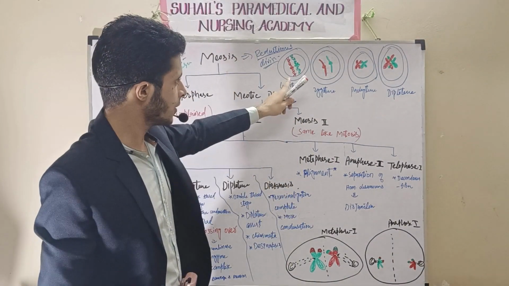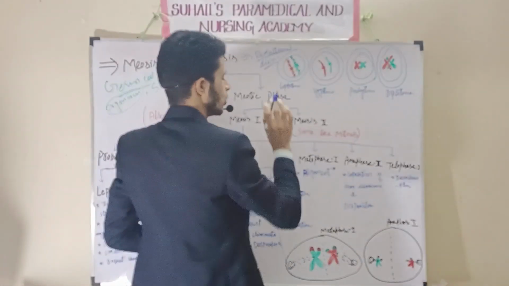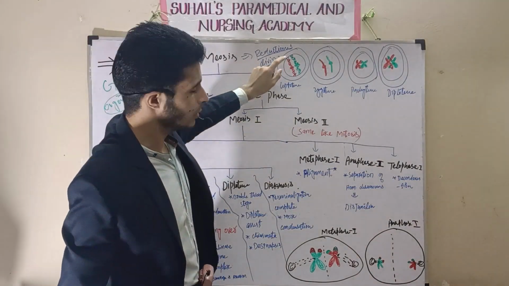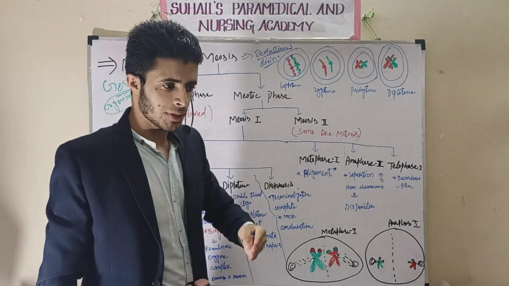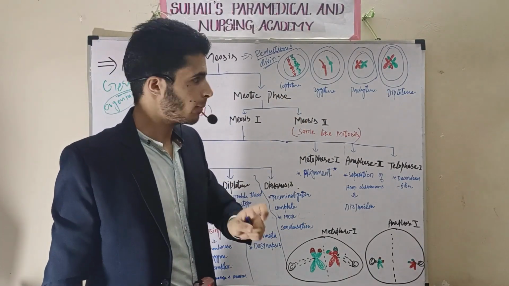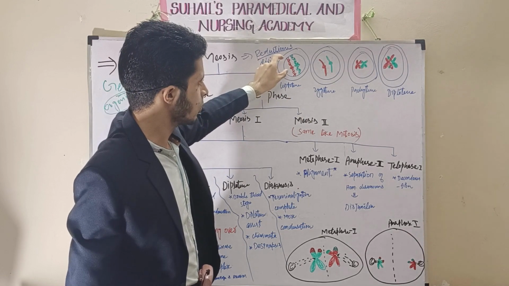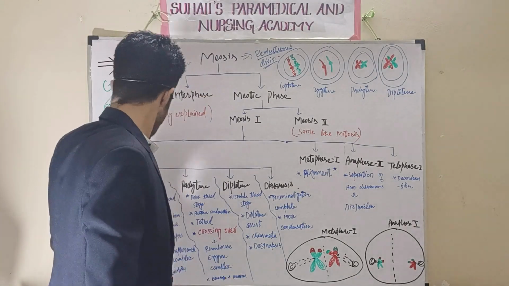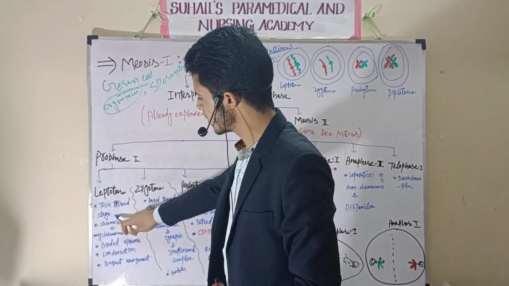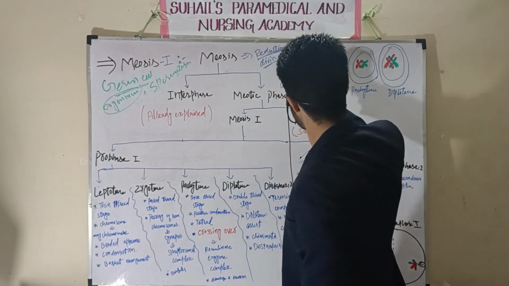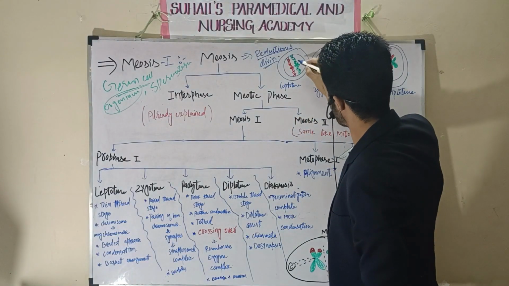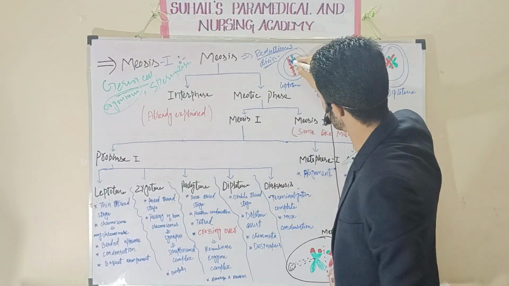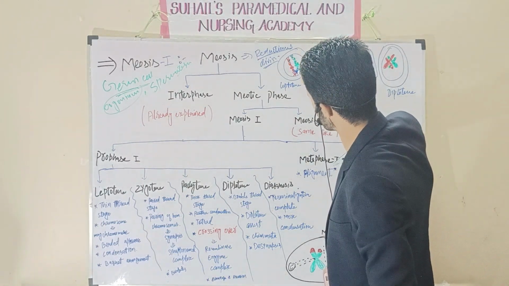And remember one thing, that the telomere, meaning the end of the chromosome, is attached to the nuclear membrane of the cell. It is showing attachment towards the nuclear membrane. So I have written here, this is called the thin thread stage because there are thin thread-like structures. And remember, this is the centromere, the main centromere, and there will be some bead-like appearances.